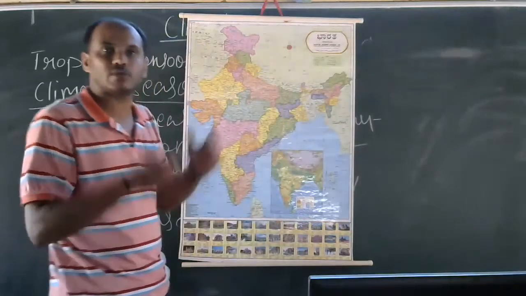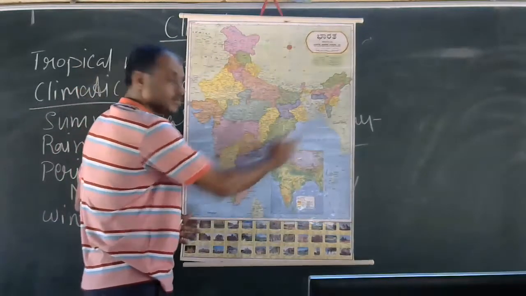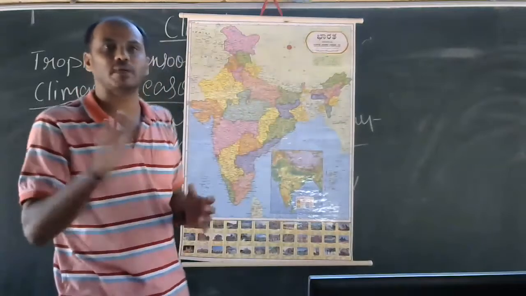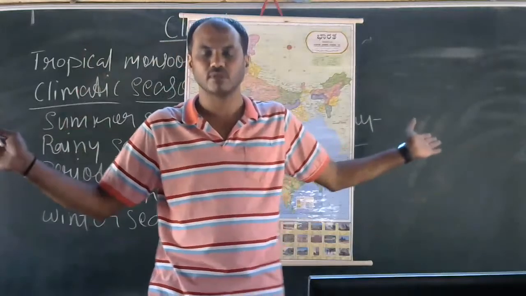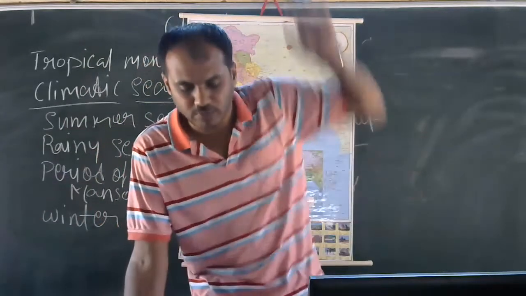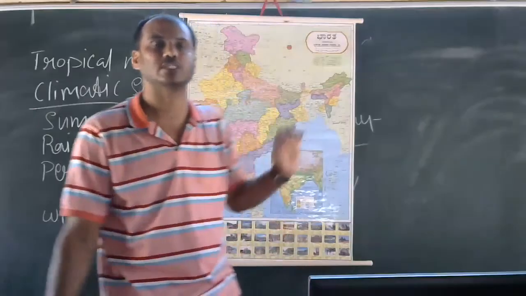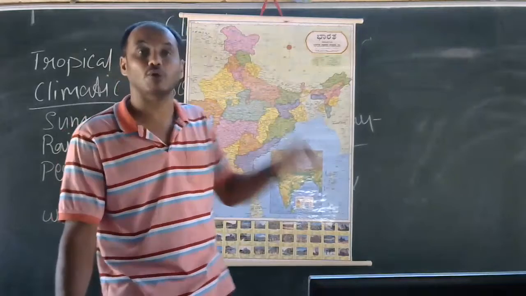Pressure has been built here, and when the pressure has been built due to the northeast wind, it may go in any direction, it may come in this direction, it may go in this direction. It may move in any direction, but it destroys. So this is the reason we receive uncertain rainfall in the month of November and December.